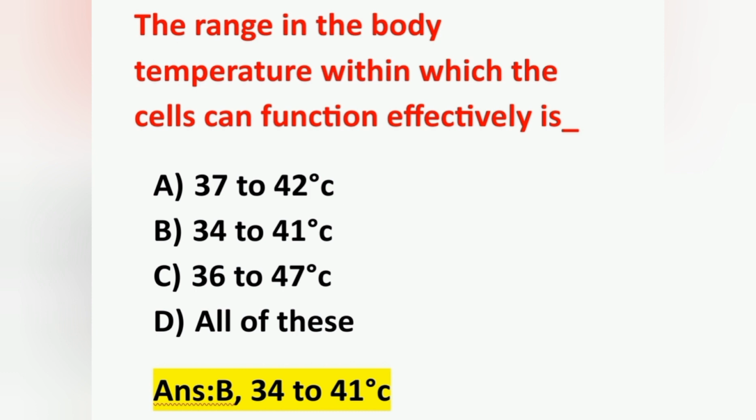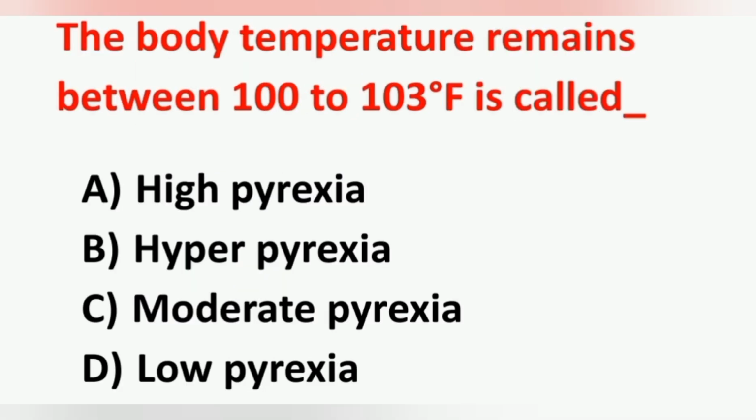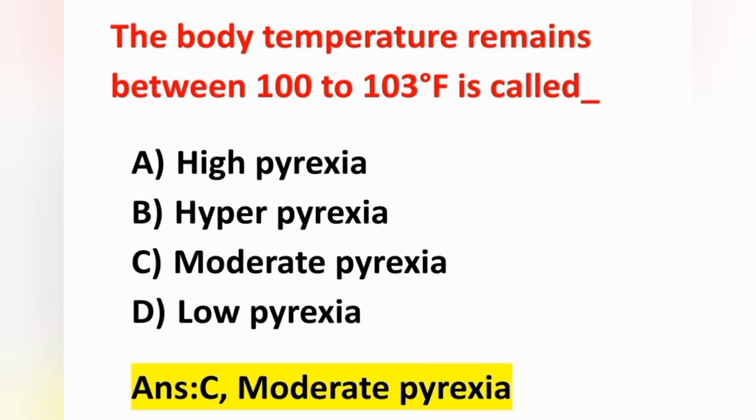Move on to the next question. The body temperature that remains between 100 to 103 degrees Fahrenheit is called. Option A hyperaxia, option B hyperpyrexia, option C moderate pyrexia, and option D low pyrexia. Correct answer is option C, moderate pyrexia.